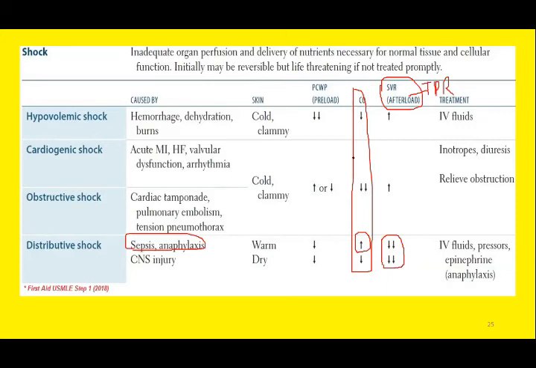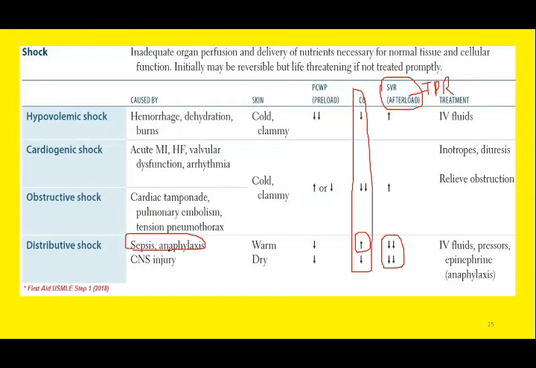So to compensate the decrease in the cardiac output, the resistance in the peripheral vessels is increased. So this is again a compensatory mechanism due to sympathetic activation. Since there is loss of vasomotor tone in distributive shock, so paralysis of vasomotor center is there, loss of vasomotor tone is there. That is why the total peripheral resistance TPR is significantly reduced in distributive shock.